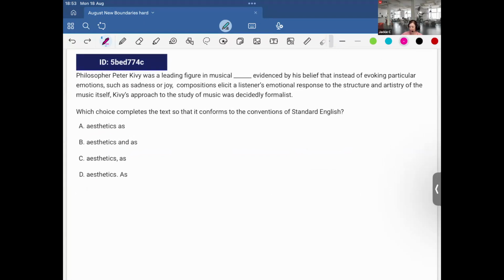Okay, here. Quick scan, definitely dealing with boundaries. I think I know the answer, but let's take a look. Philosopher Peter Kivy was a leading figure in musical aesthetics. First of all, that's a complete sentence, a complete independent clause.